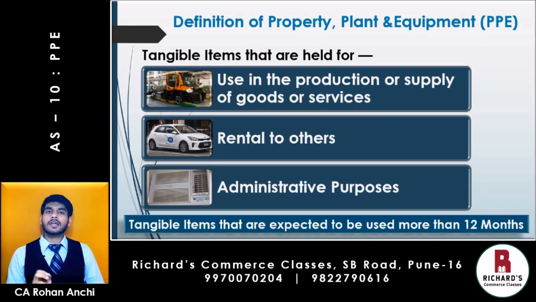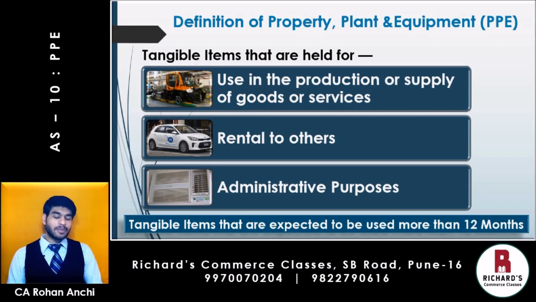Firstly, it should be a tangible item, which means you can touch and feel that item. Only then will it be qualified to be called as PPE. And secondly, what is the use? It should be used for production or supply of goods and services. Whatever is your main principal business activity, that PPE should be used for that activity. Or it can be used for rental to others, which means you own the asset but have given it on rent to the others and earn rental income. In that case also, the assets that are given on rent will be included under the definition of PPE.